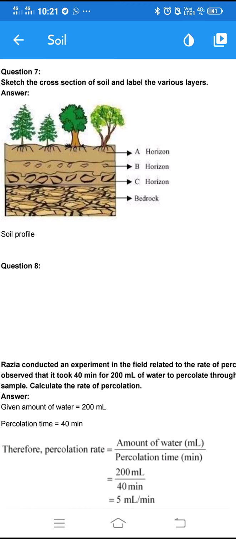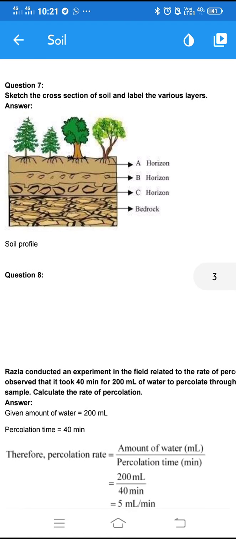Below that there are smaller particles of rocks, that is horizon B, whereas in the third horizon, horizon C, you can see the cracks and crevices of the rock particles. The last layer of the soil contains bedrock. So this is the cross section of the soil with the different layers.